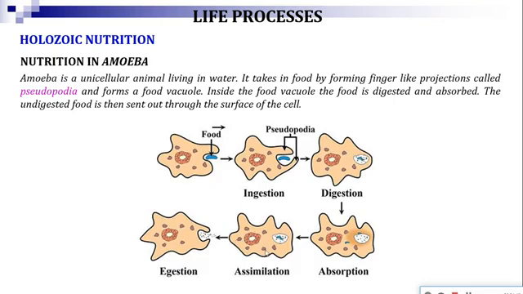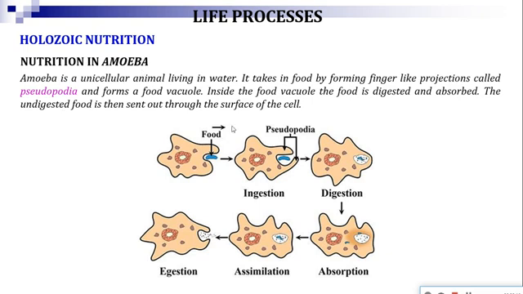That is assimilation or distribution. And the last step is egestion. That means whatever food particle is left undigested will be released by the vacuole to the external surrounding. So that is known as egestion or excretion. So this is about the holozoic nutrition which is found in the case of amoeba.